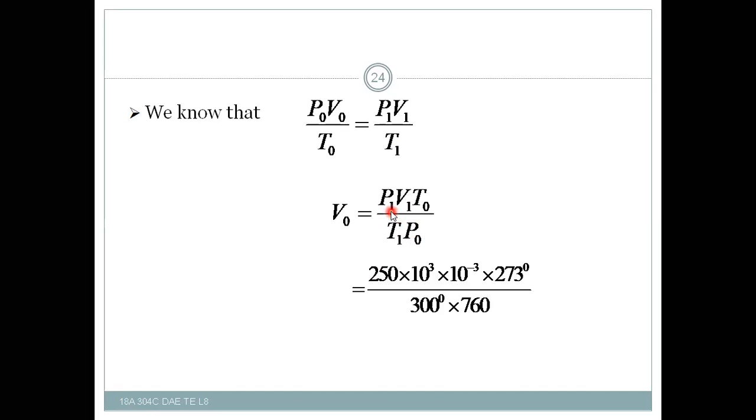Here V1 is known as 250 into 10 to the power of 3, the pressure is known, and the temperature is also known, T0, T1 and also P0. With these values, V0 we have is 0.2993 into 10 to the power of minus 9 meter cube of volume.